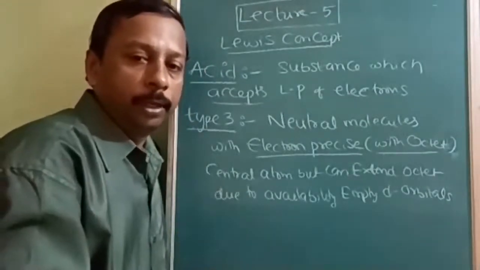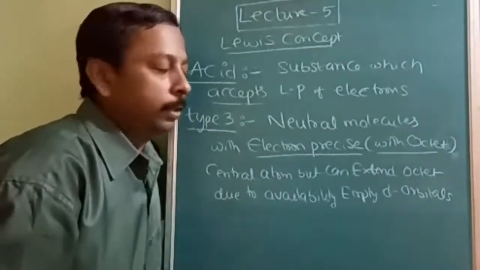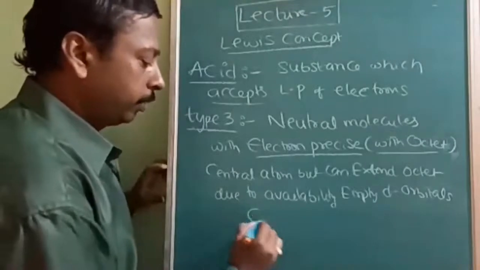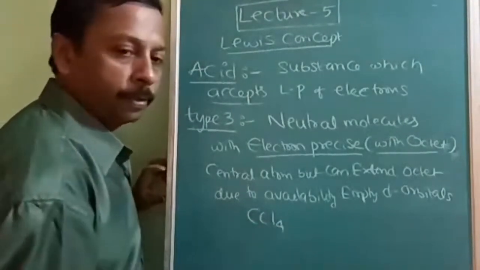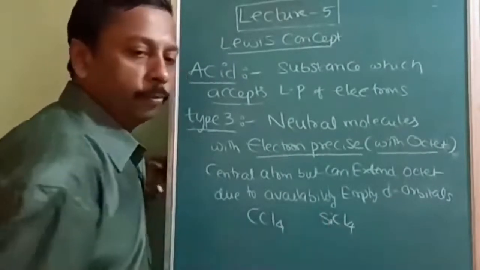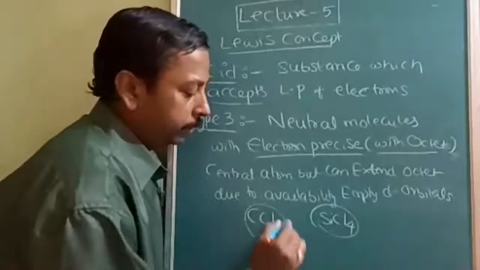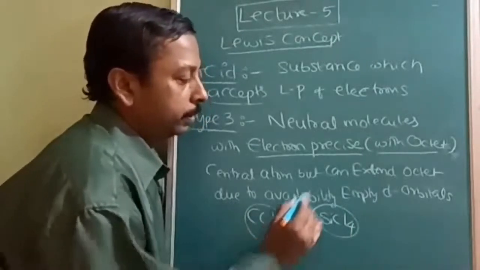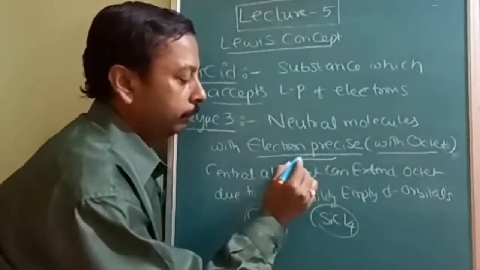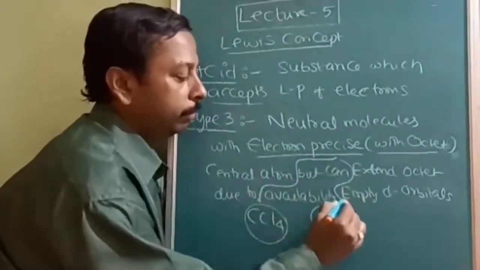Here also I am going to take an example, so try to be very careful. Let us take the example of CCl4 and SiCl4. Among these, both are electron precise. This is electron precise, that is, octet is fulfilled. Here also octet is fulfilled.